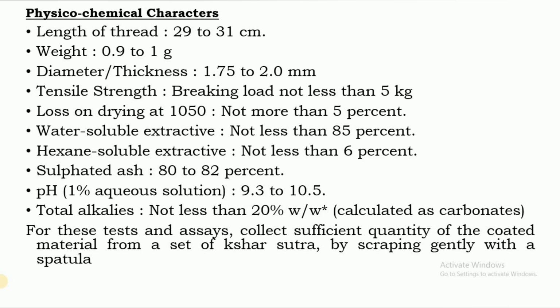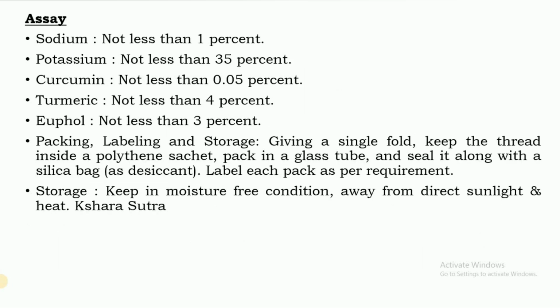The physicochemical characters are: length of thread should be 29 to 31 centimeters, weight 0.9 to 1 gram, diameter or thickness 1.75 to 2 mm, tensile strength, breaking load not less than 5 kg, loss on drying at 105 degrees not more than 5%, water soluble extractive not less than 85%, hexane soluble extractive not less than 6%, sulfated ash 80 to 82%, and so on. pH should be 9.3 to 10.5. These are the assays: sodium, potassium, curcumin, turmeric, euphol, and packing and storage. All these are mentioned in API.